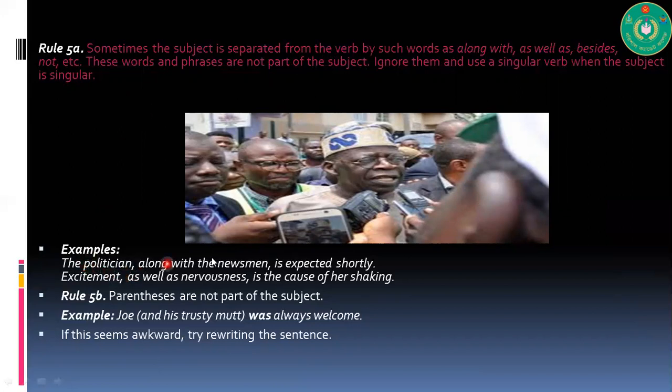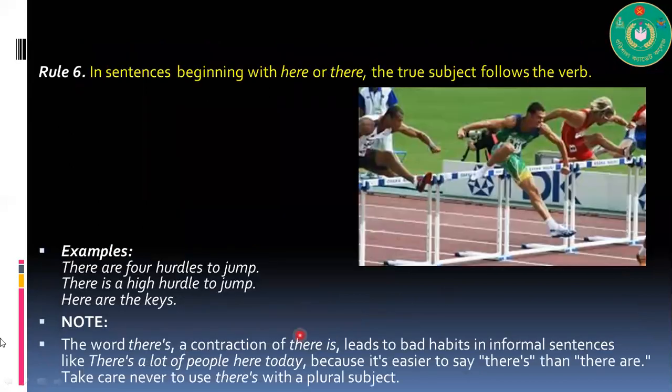Look at the examples. The politician along with the newsman is expected shortly. So the politician is the subject. You have to forget about this extension. Parentheses are not part of the subject. This is another rule of this kind. Whatever is inside the brackets is not part of the subject. So inside parentheses, in any trusty mark was always welcome, this will not be counted as part of the subject. In sentences beginning with here or there, the true subject follows the verb. This is a bit tricky one. Remember this rule.